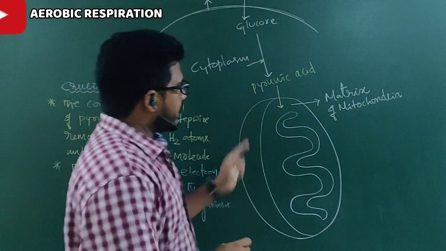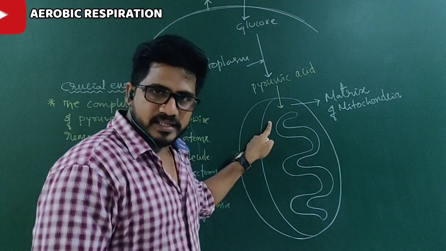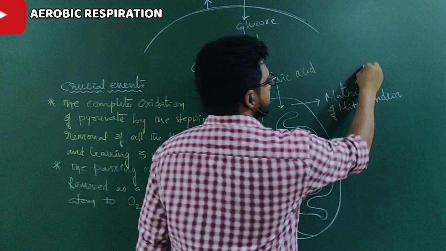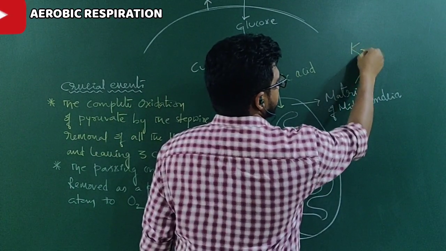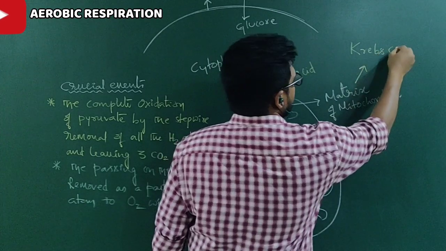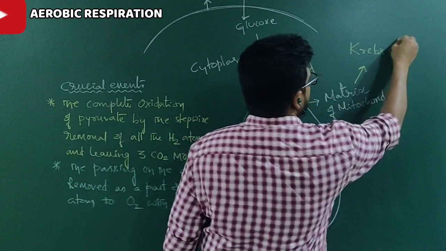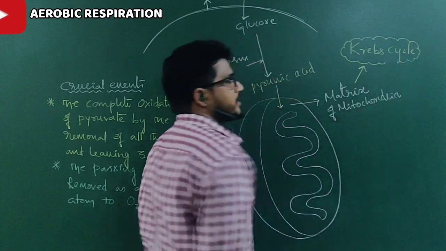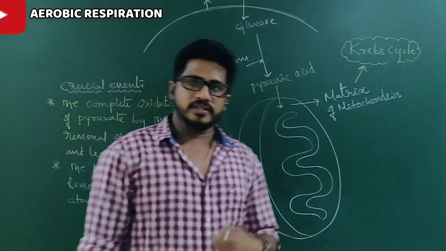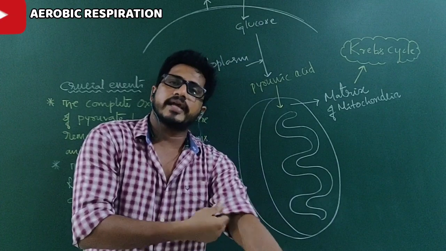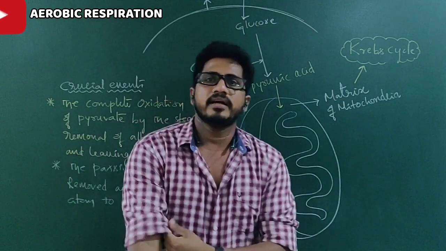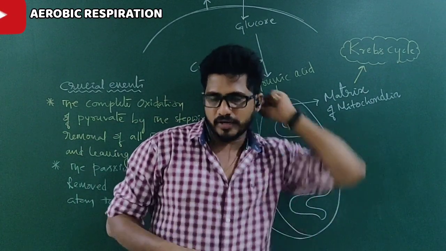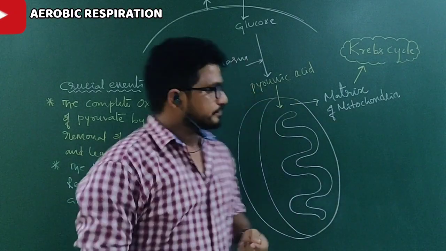When pyruvic acid enters the matrix of the mitochondria, then inside the matrix, Krebs cycle takes place. Krebs cycle is the second most important step in aerobic respiration. That kind of step, Krebs cycle, you cannot observe in anaerobic respiration. Reason? Mitochondria is absent. Fine.